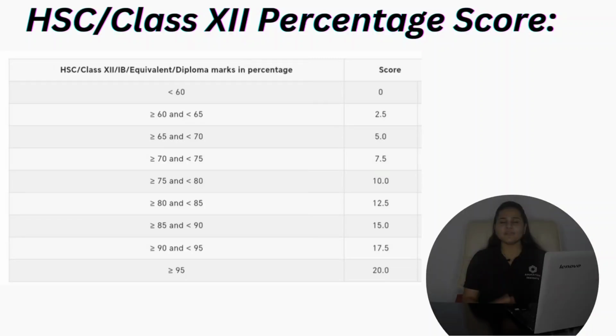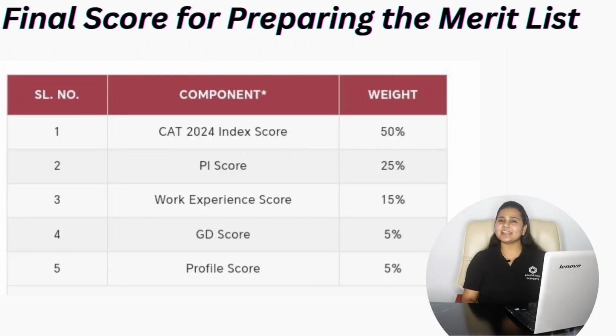Now if we consider the final score calculation with the Indian Institute of Management Raipur after your group discussion and personal interview, 15% weightage is given to the CAT 2024 score, 25% weightage is given to the personal interview score, 15% weightage is given to the work experience, 5% weightage is given to the group discussion score, and 5% weightage is given to the profile score. On this basis the composite score is calculated for the Indian Institute of Management Raipur, and then the final list of selected candidates is prepared.